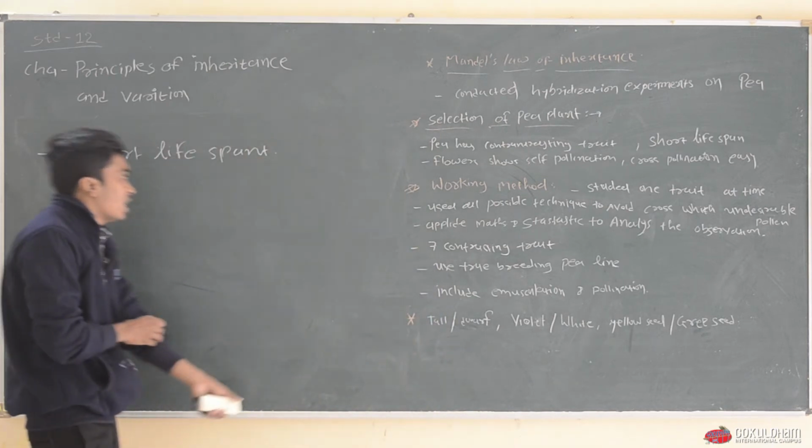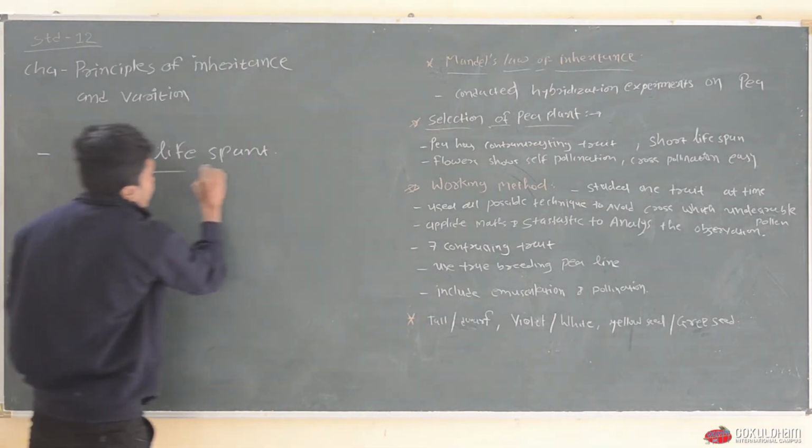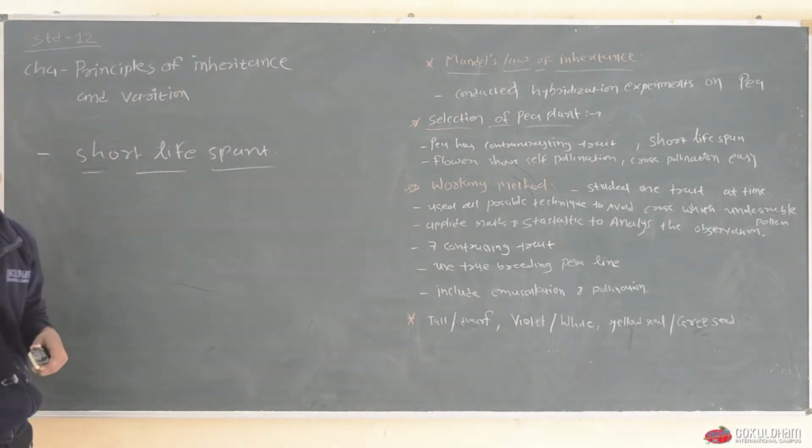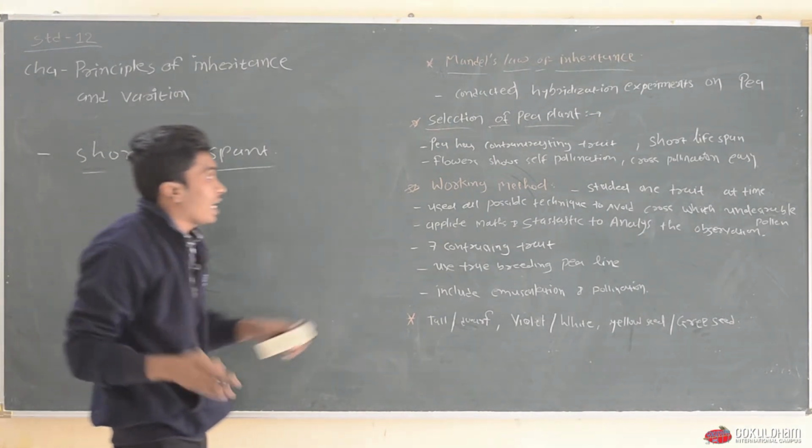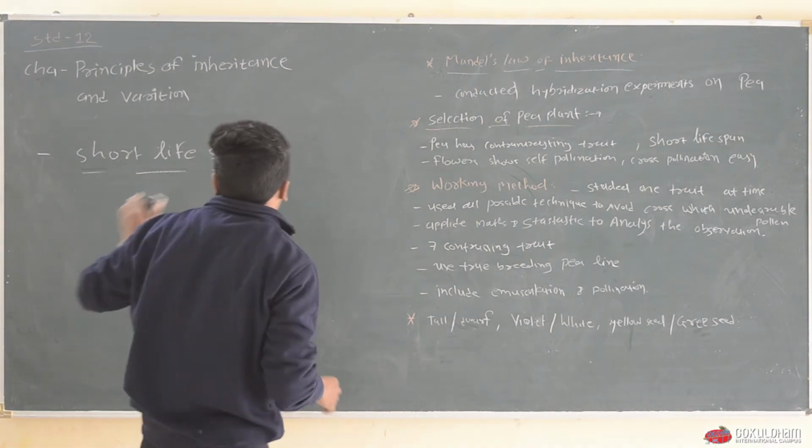That's the reason short lifespan is the most important character or reason to select the pea plant as an experimental material.